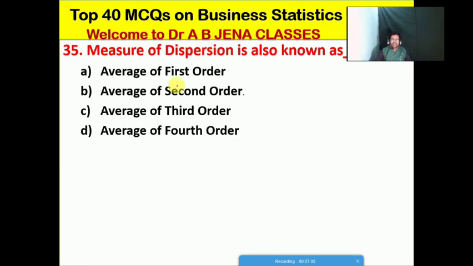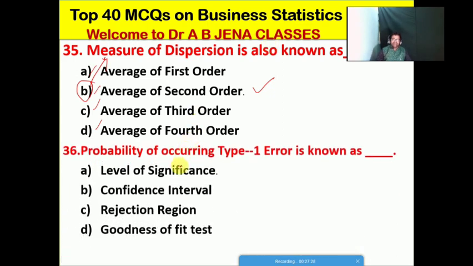Next one, the measure of dispersion is also known as what? A. Average of first order, B. Average of second order, C. Average of third order, D. Average of fourth order. Friends, B is the right option for this MCQ. The measure of dispersion is also known as average of second order.